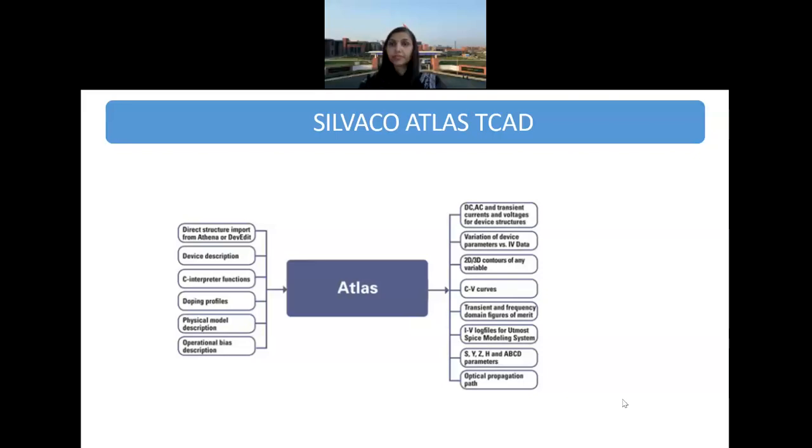Which semiconductor are you taking? You can vary it. Then how are you doping it? Are you doping it uniformly, or in a Gaussian way? That also matters. So Atlas gives you flexibility to vary those parameters.